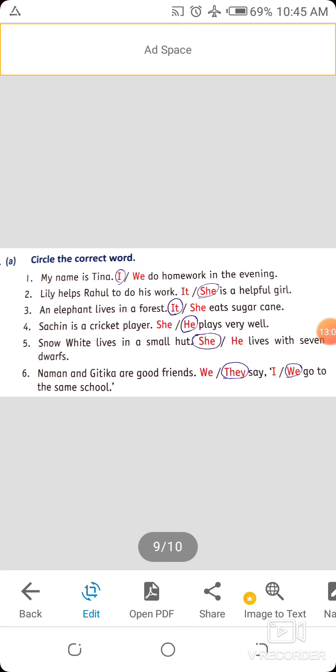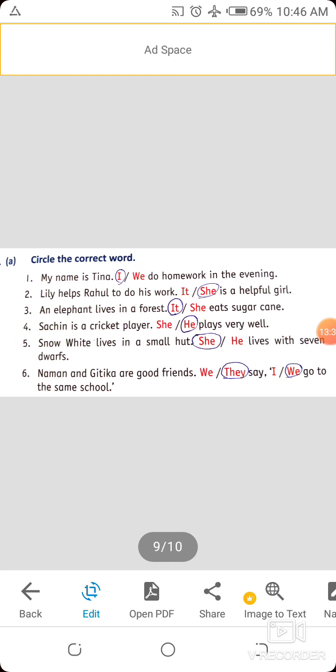Then third, an elephant lives in a forest. It eats sugar cane. Now who? It is an elephant. It is only one, and it is an animal, and only one animal is there. That's why we use here it. Which pronoun? It. An elephant lives in a forest. It eats sugar cane.